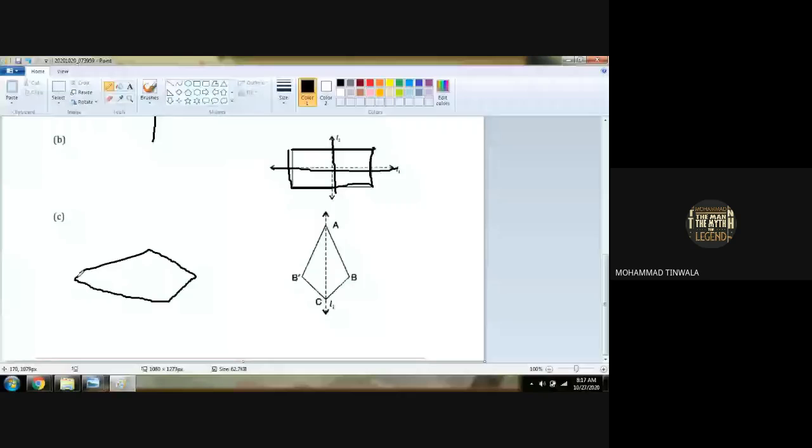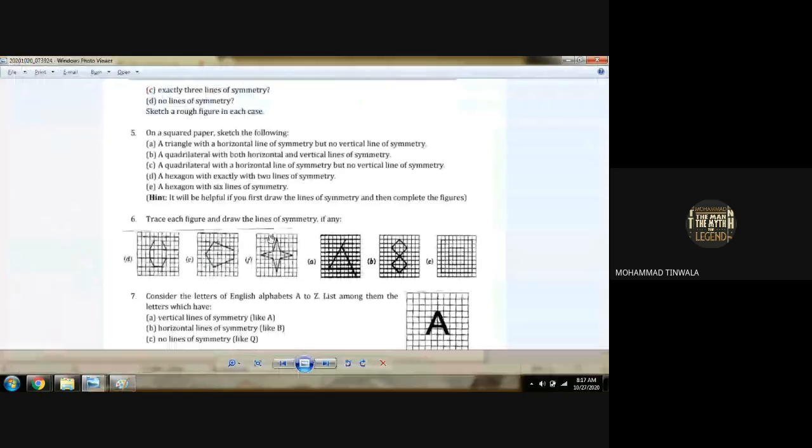Is this four lines diagram? So we have to draw a horizontal line of symmetry like this. Okay? Vertical line of symmetry is already done. Third question C: a quadrilateral with a horizontal line of symmetry but no vertical line of symmetry.